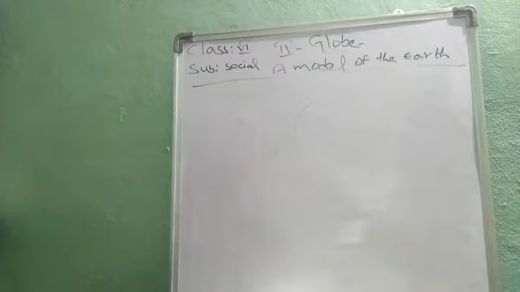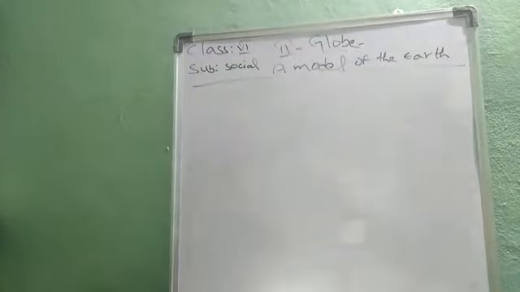So children, draw one picture of the globe in your notebook and study the different countries. You might have an atlas in your house, or take one world map, a political map or physical map, and represent the countries that are present in the world map.